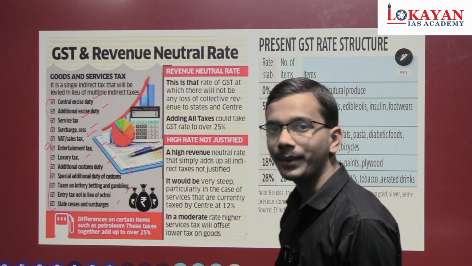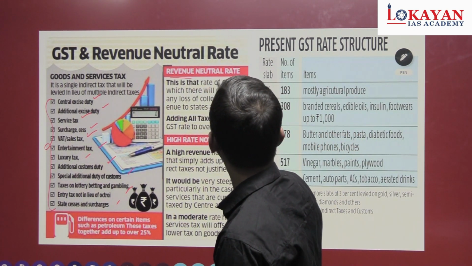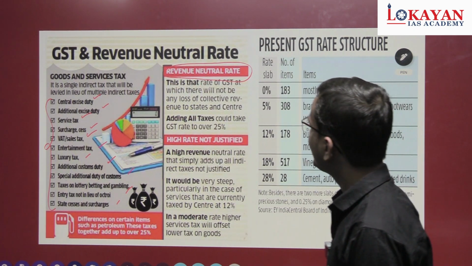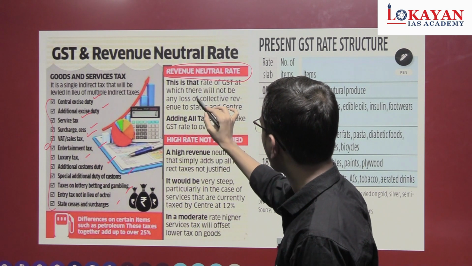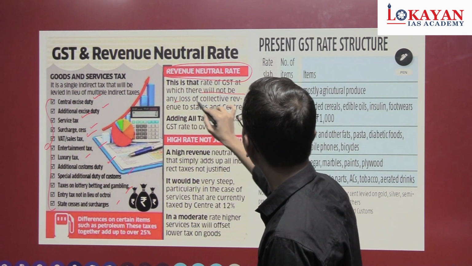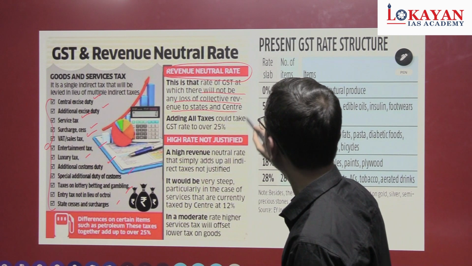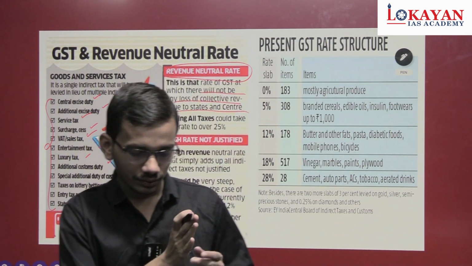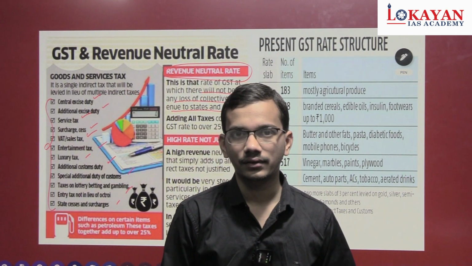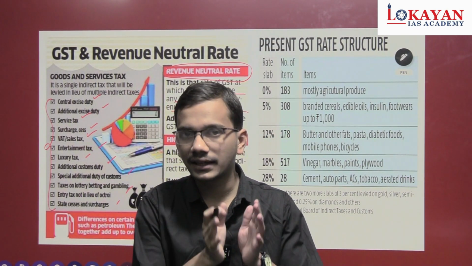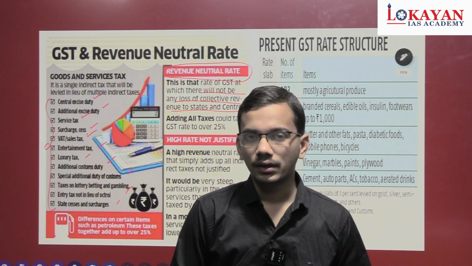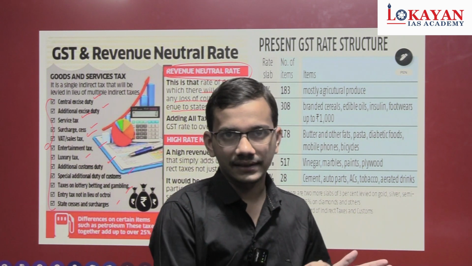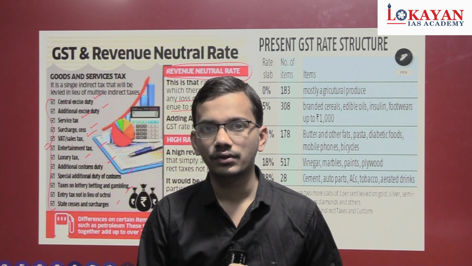Now one important concept regarding GST is the revenue neutral rate. What is the revenue neutral rate? This is that rate of GST at which there will not be any loss of collective revenue to states and center. Suppose prior to GST there were various taxes and we collected a certain amount with those taxes. Now after eliminating those taxes we brought in GST.